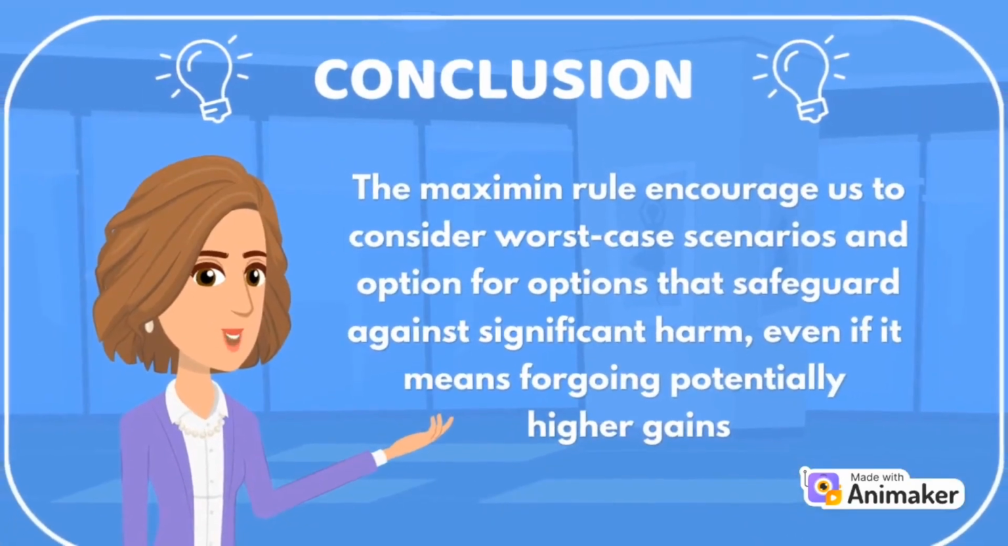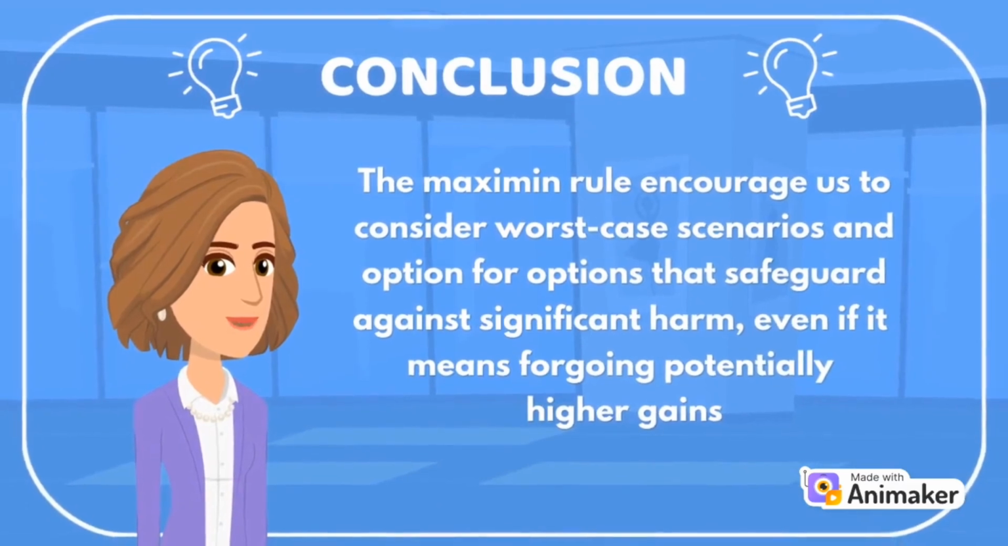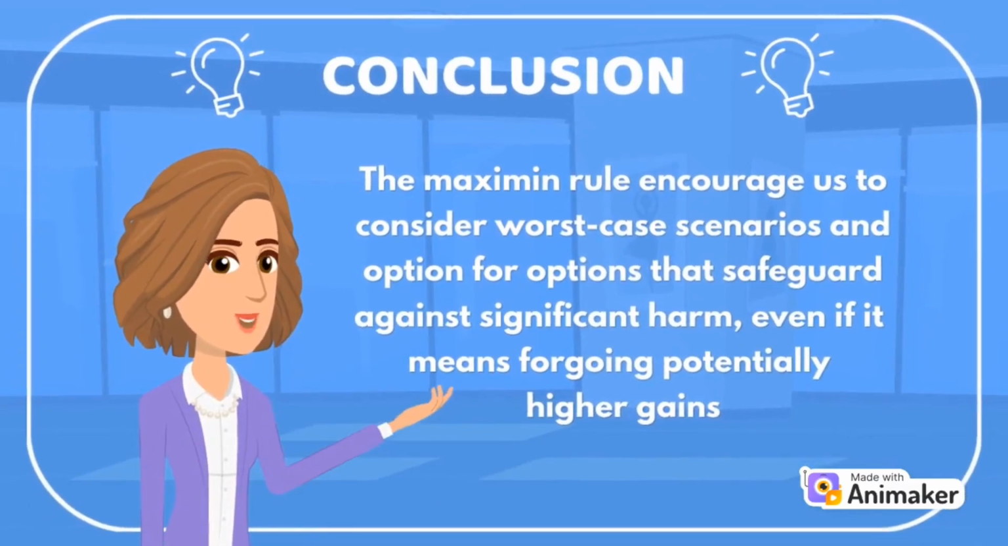For conclusion, the Maximin rule encourages us to consider worst-case scenarios and opt for options that safeguard against significant harm, even if it means foregoing potential higher gains. It's a risk-averse approach that prioritizes protection over maximizing rewards.